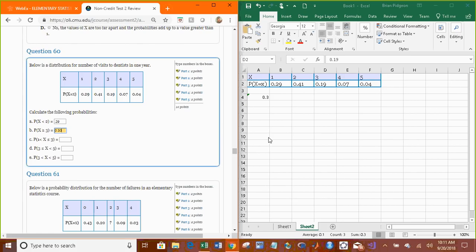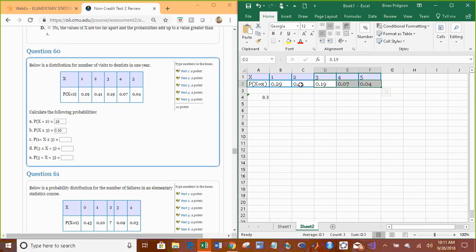1 is less than x is less than or equal to 3. Well, that means x is between 1 and 3, but not including 1. Pay attention to that inequality. So that means what value is between 1 and 3, not including 1? 2 and 3. Highlight them. The sum is 0.6.